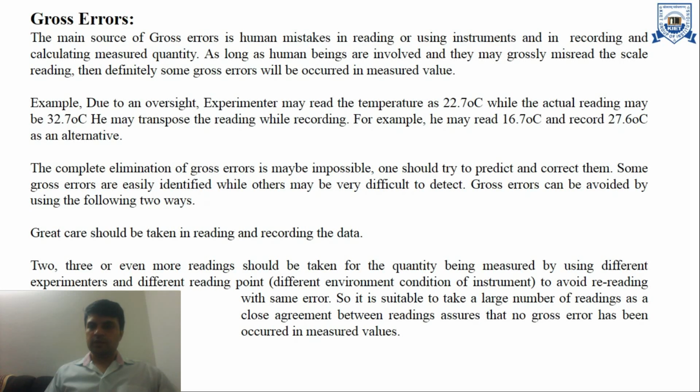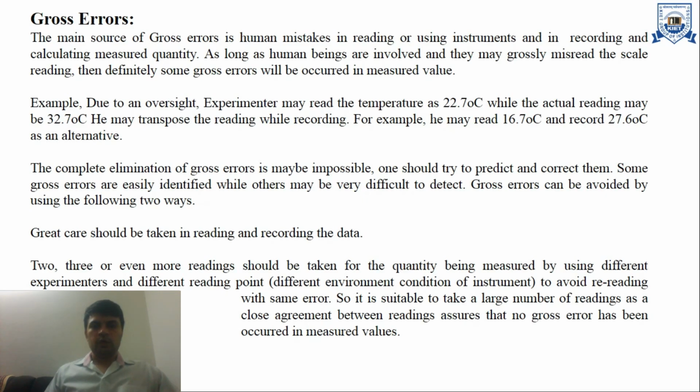For example, due to an oversight, the experimenter may read the temperature as 22.7 degrees Celsius while the actual reading may be 32.70 degrees Celsius. He may transpose the reading while recording. For example, he may read 16.7 degrees Celsius and record 27.6 degrees Celsius instead.